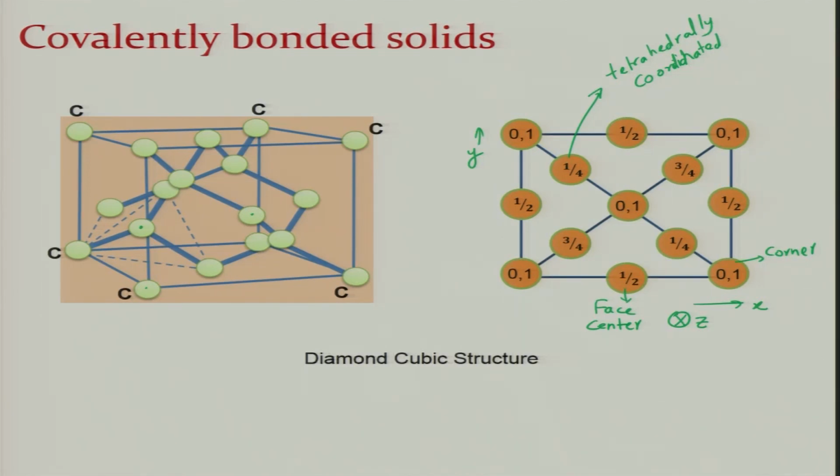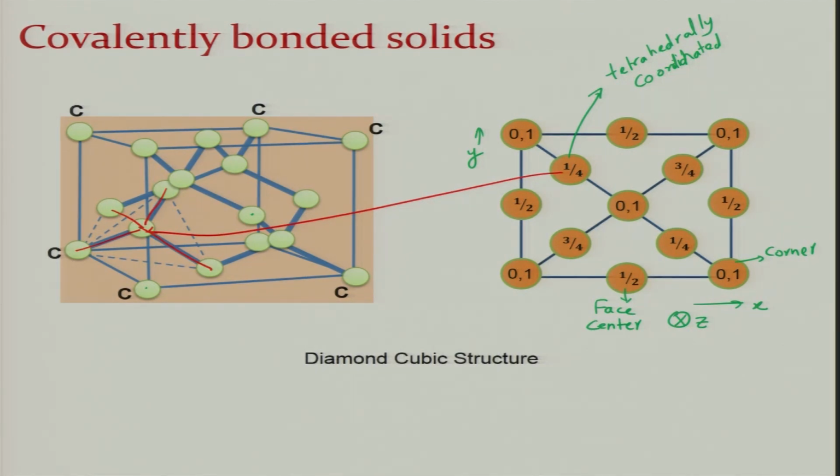Atoms. So, you can see that this atom sitting here will coordinate with one of the atoms. If we have drawn this tetrahedra, it is coordinating with one of the face centered atoms on the other side, one of the face centered atoms on this side, and one of the face centered atoms on this side. So, it is coordinating with these 4 atoms.